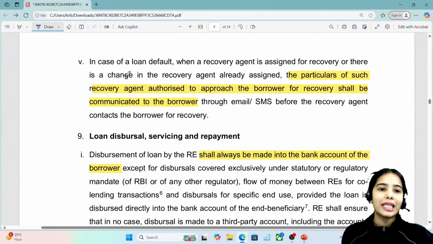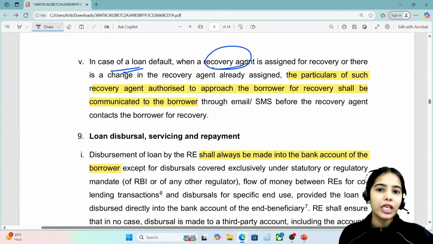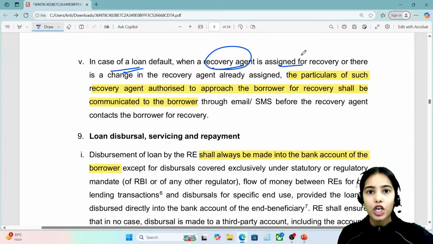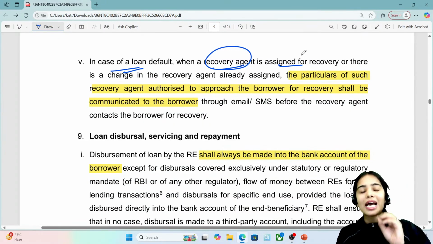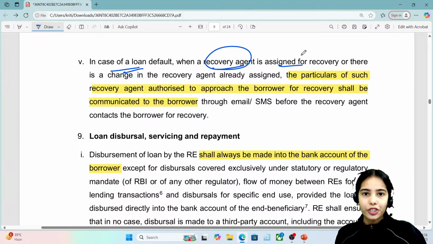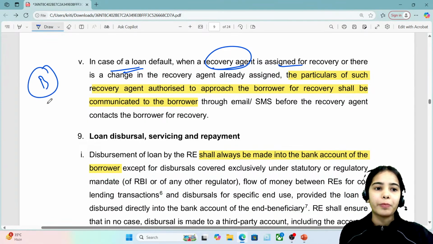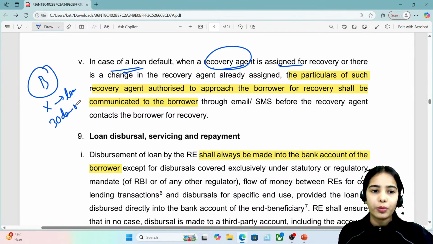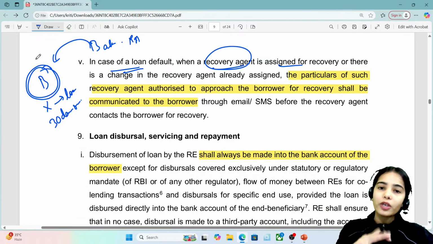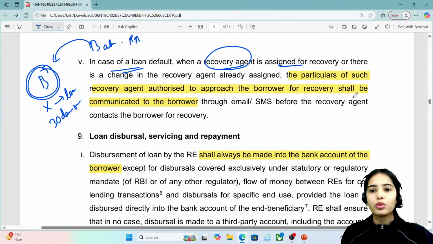Now the next point is that in case of a loan default, when a recovery agent is assigned for recovery, the customer or the borrower has to be informed about the recovery agent, and the details of the recovery agent have to be sent to the borrower. So let's say the borrower has not repaid the loan, and it has been 30 days overdue. So the bank is sending a recovery agent to the borrower. The borrower has to be informed about it. Okay, so the particulars of such recovery agent should be communicated to the borrower through email or SMS.